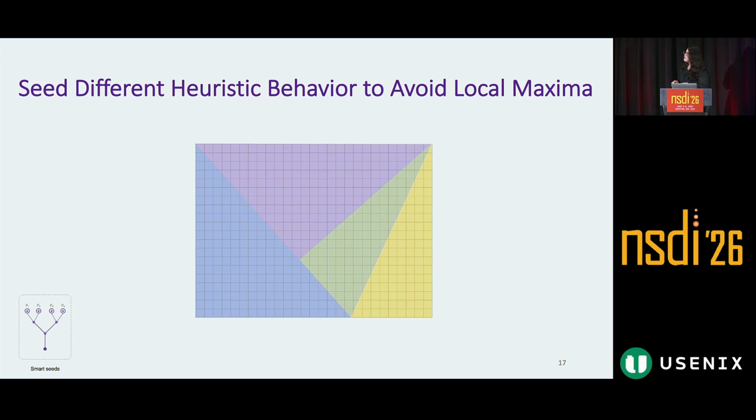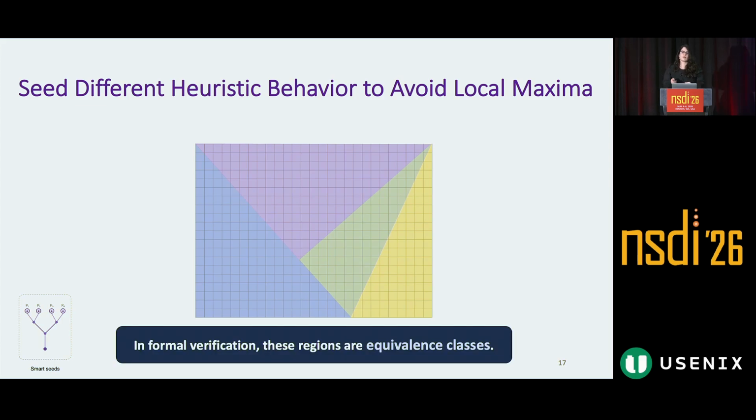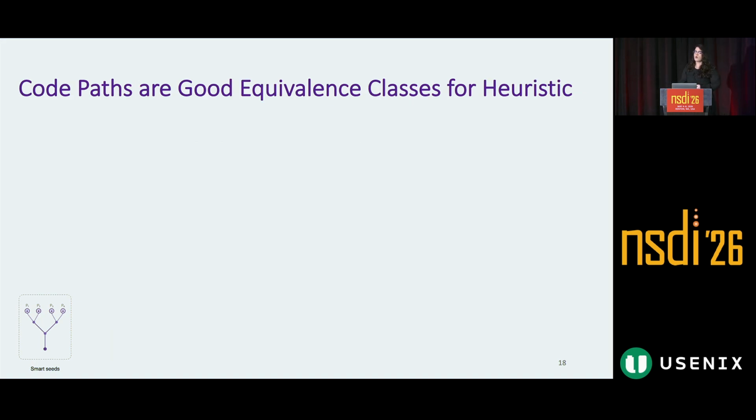If there was a way that we could partition the input space into these different regions, where within one region the heuristic has the same behavior, but it behaves differently across the regions, then that would have been really nice. In formal verification, we call these partitions equivalence classes. In MetaHeuristic, we take one seed from each of these equivalence classes, and consequently, we exploit all the different behaviors of the heuristic. We believe that heuristic code paths are good equivalence classes. Let me show you.